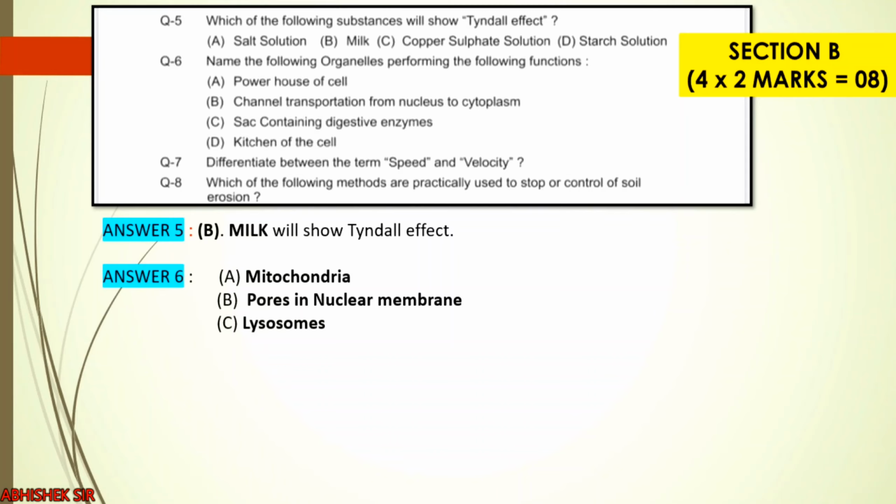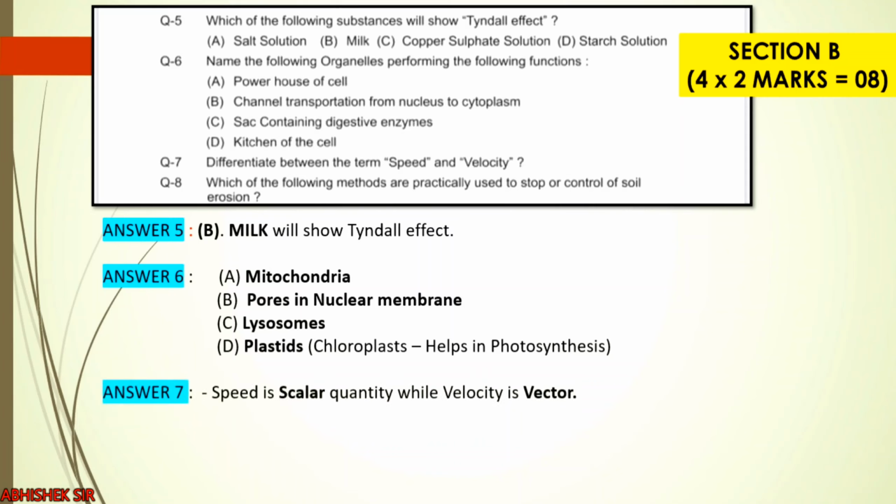Kitchen means the place where food is prepared. And we all know that food is prepared by the autotrophs in their chloroplasts, right? So plastids are known as the kitchen of the cell because chloroplasts contain chlorophyll which helps in photosynthesis, that is, making the food. So plastid will be the answer.